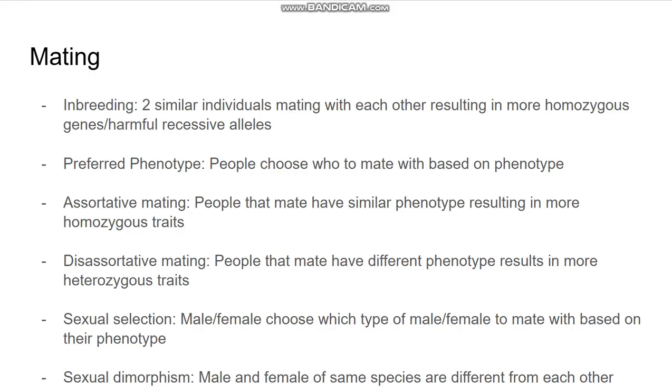And then disassortative mating means people who have different phenotypes, so that results in more heterozygous traits. And then sexual selection means male or female choose which male or female to mate with based on their phenotype. And sexual dimorphism means male and female from the same species that mate are different from each other.